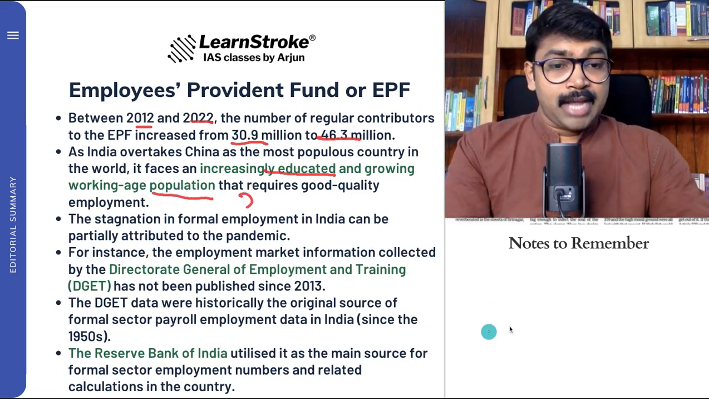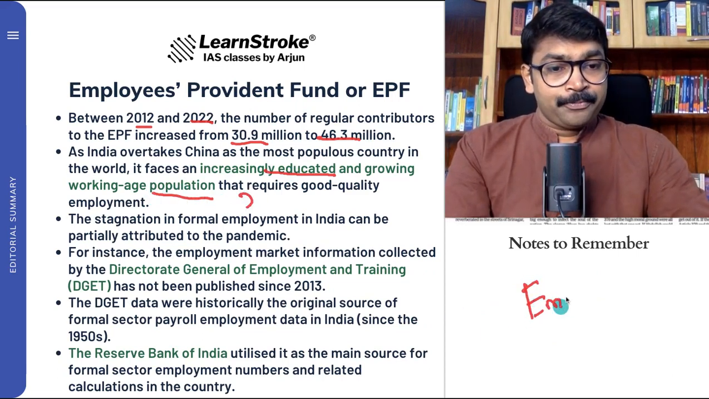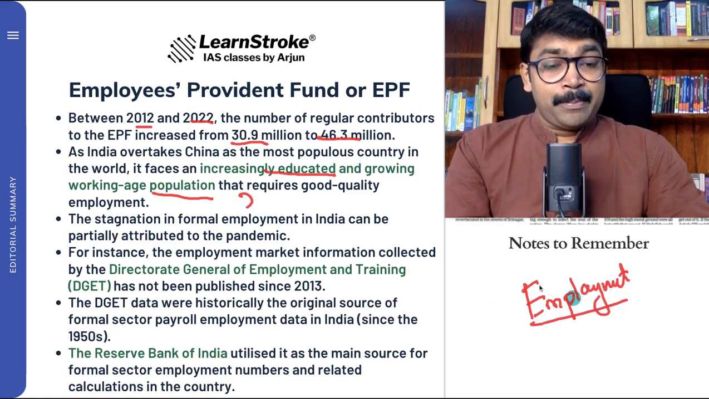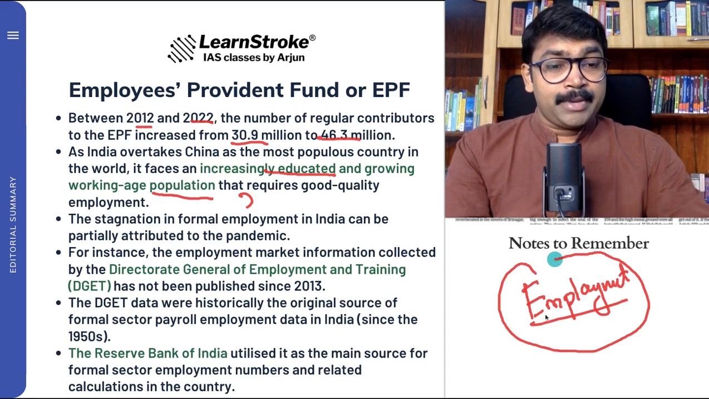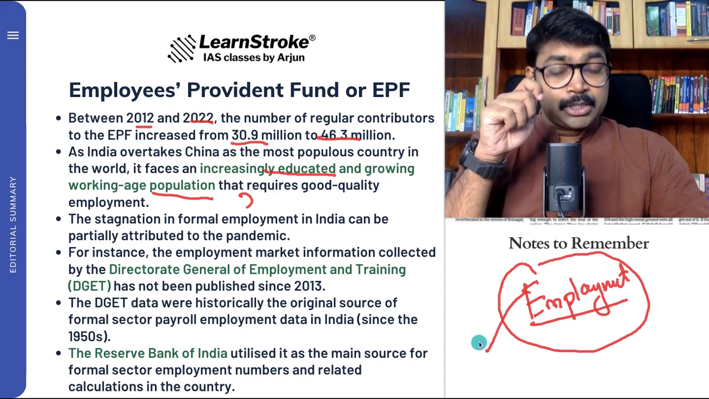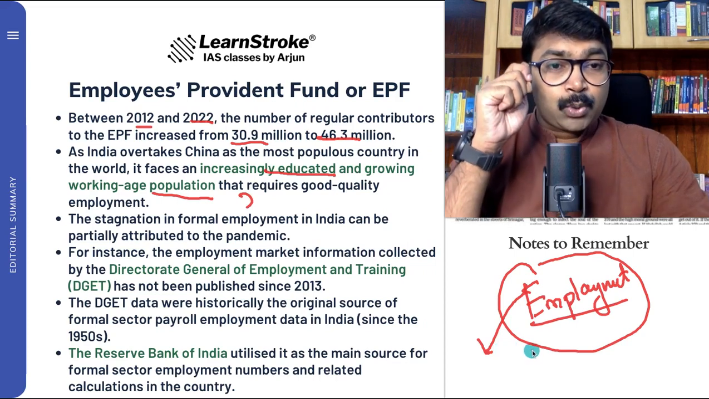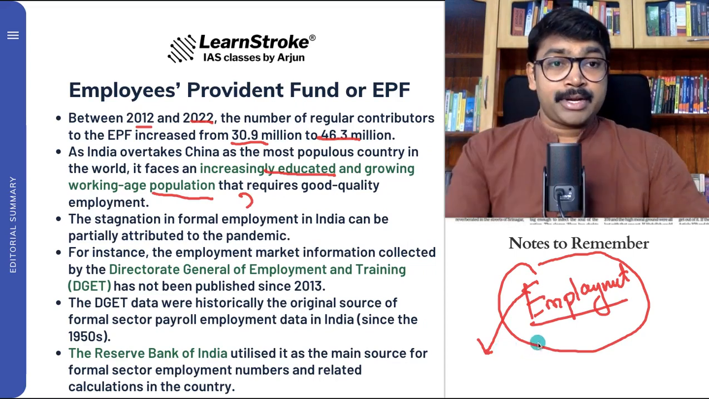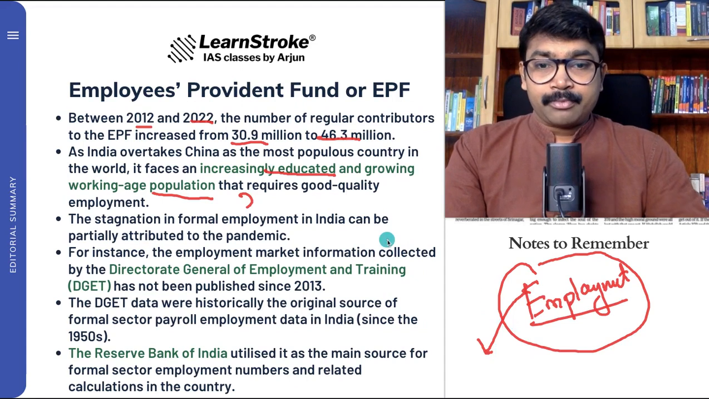So the article talks completely about employment. Whether India has overtaken China doesn't just mean that we have a lot of people. The key question for an economy is whether this population, the quality population, is able to get quality employment. That is the most important thing that we have to understand here.